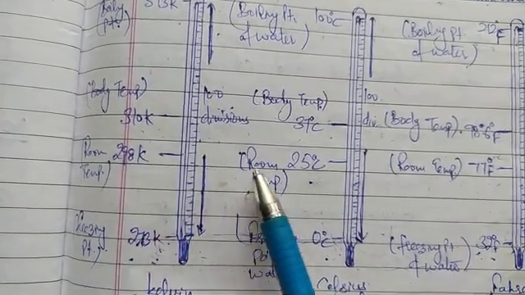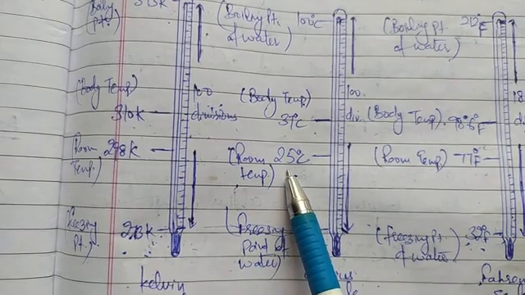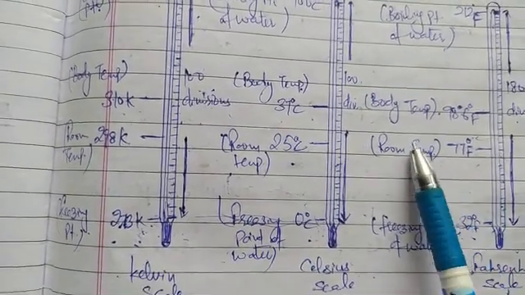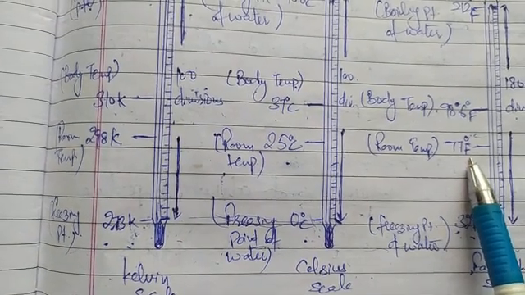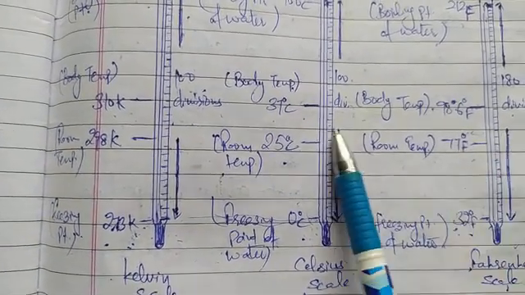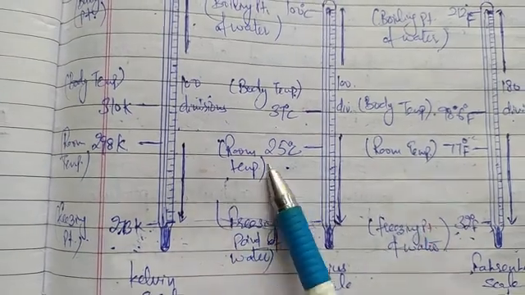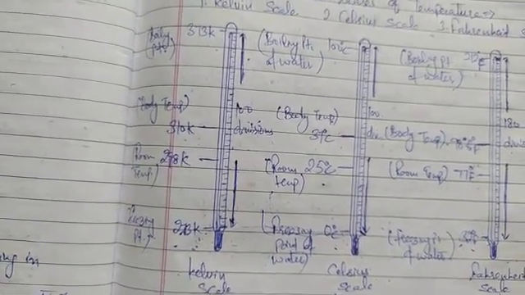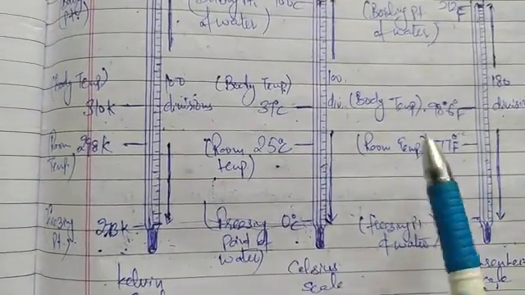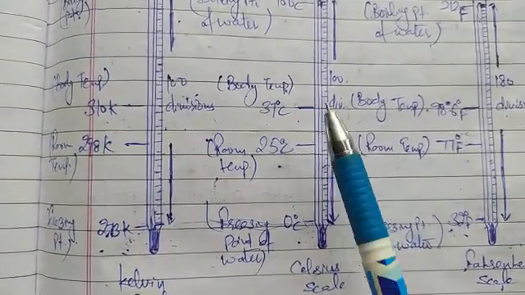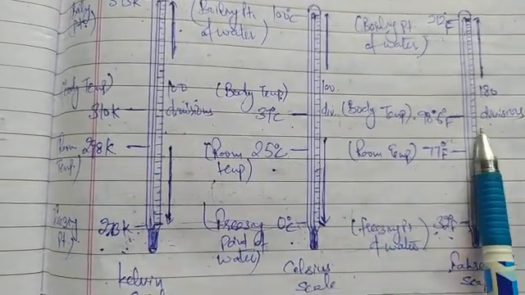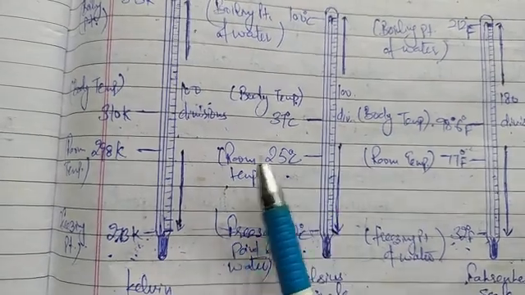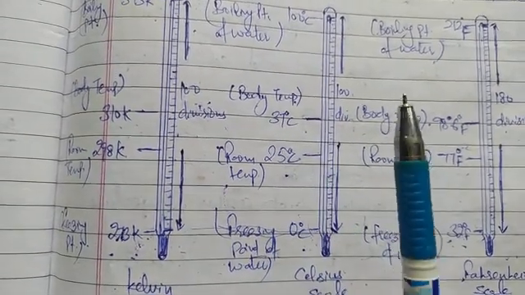Here it is 298 Kelvin, here it is 25 degrees Celsius, and on the Fahrenheit scale room temperature is 77 degrees Fahrenheit, but the temperature of that particular object remains the same. They indicate the same temperature even though the readings are different, because there are different divisions on the different scales, and that is why they give different readings, but the temperature remains the same.